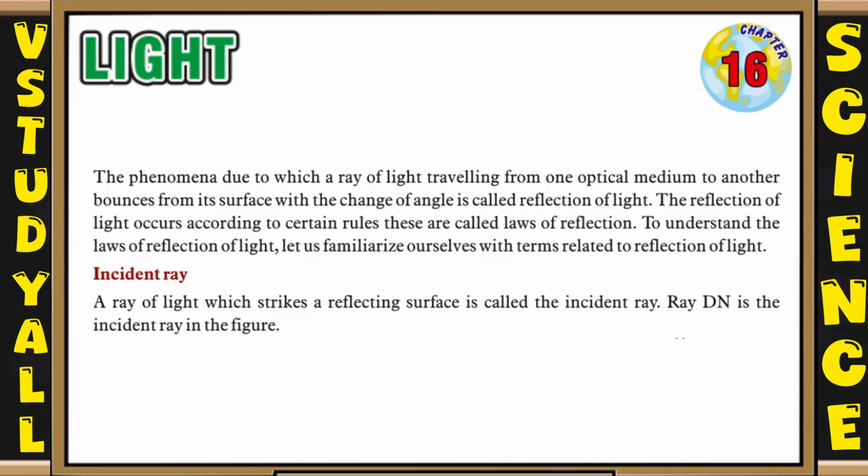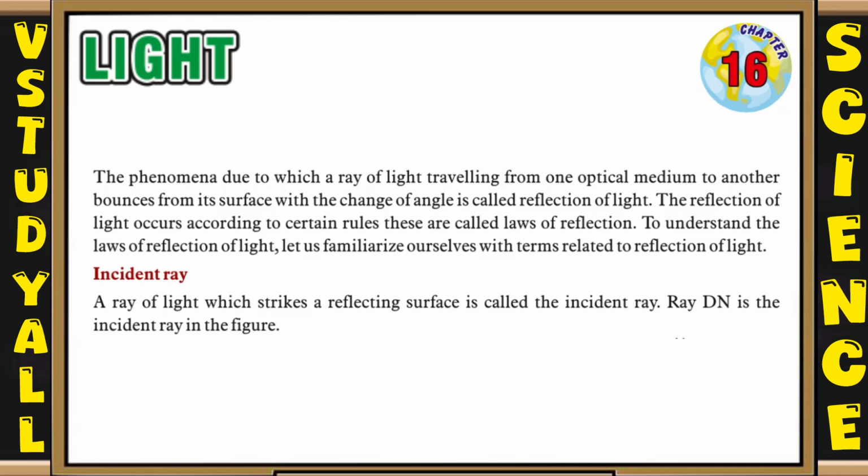The reflection of light occurs according to certain rules. These are called laws of reflection. To understand the laws of reflection of light, let us familiarize ourselves with terms related to reflection of light. First, we will see incident ray.